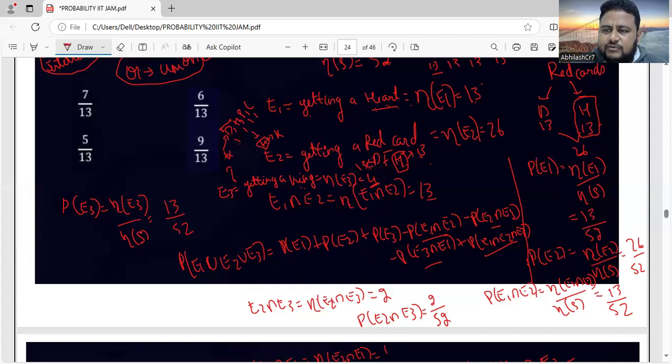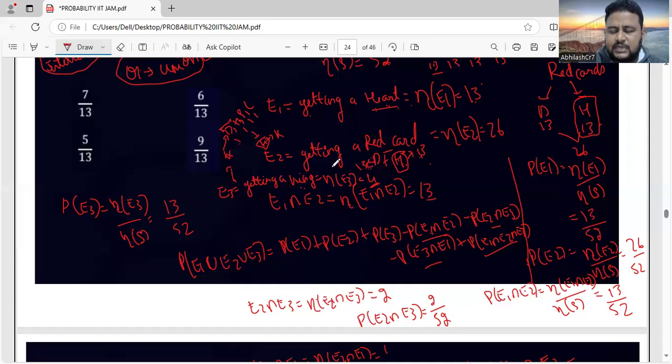Now with that we have to do intersection with E3. E3 is talking about getting a king. Out of 13 hearts, getting a king, there is only one possibility, that is only one king, which belongs to a heart. So E3 is talking about a king, E1 about a heart, and E2 about a red card. A heart belongs to a red card, and out of the heart, there is a king. So the common between E1, E2, and E3 is 1.